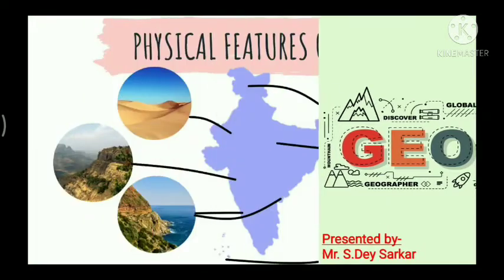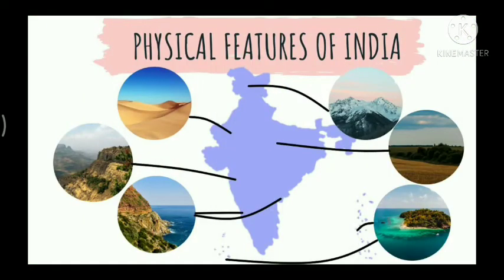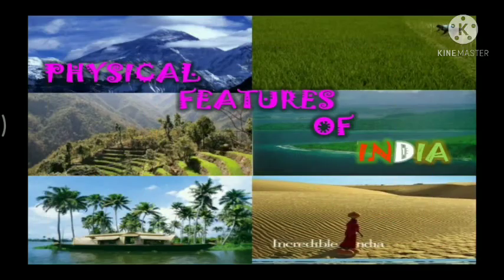So today we'll start the proceedings with physical features of India. You have already learned earlier that India is a vast country with varied landforms. If you live in the plains, you are familiar with the vast stretches of plain land. In contrast, if you live in a hilly region, the rugged terrain with mountains and valleys are common features.